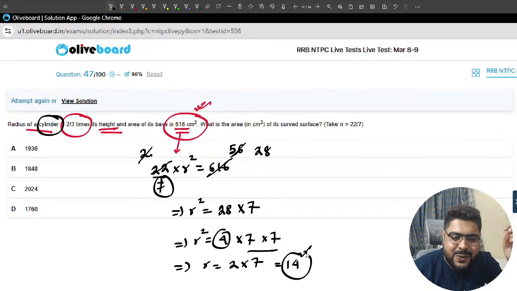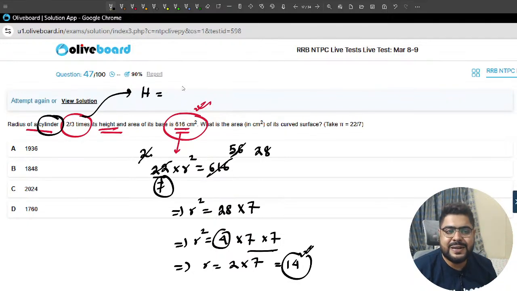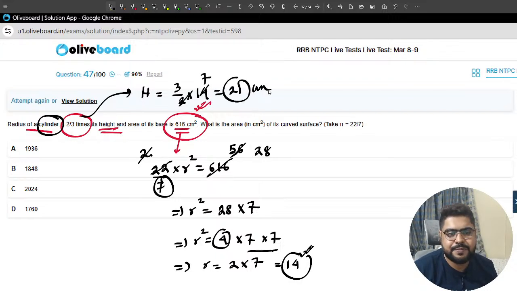Now once I know R is 14, radius is 2/3 of height. That means height is 3 by 2 of radius. So 3 by 2 times of radius, meaning 21. 2 7s are 14, and this is 21.